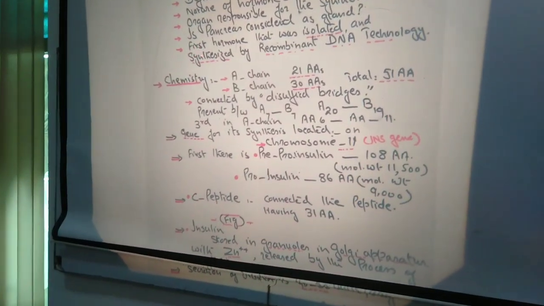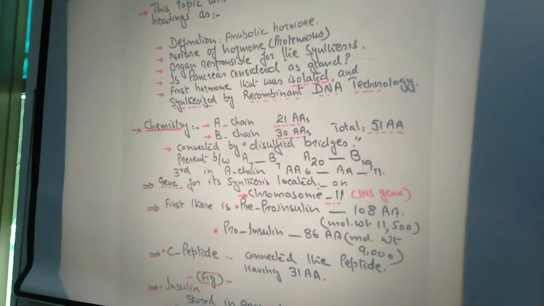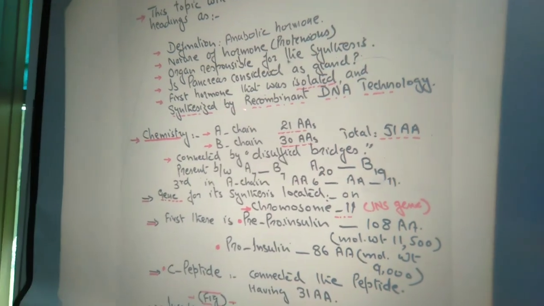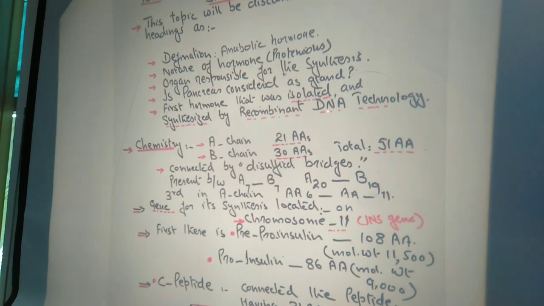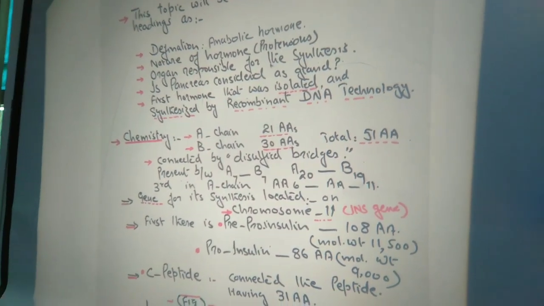Now, it is the first hormone that was isolated and synthesized by recombinant DNA technology. Recombinant DNA technology is that technology in which we can synthesize products by manipulating genetic material, and this process is used in the synthesis of various drugs and hormones. So, insulin was the first hormone which was synthesized by means of DNA technology and can be used as a drug.